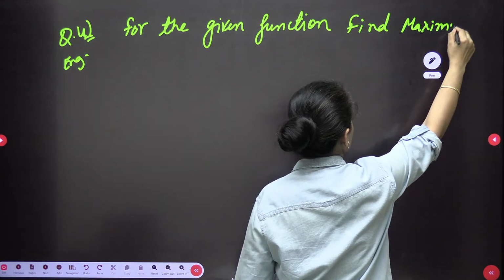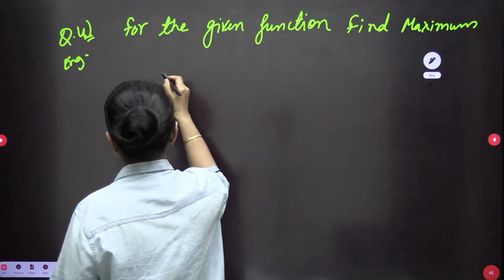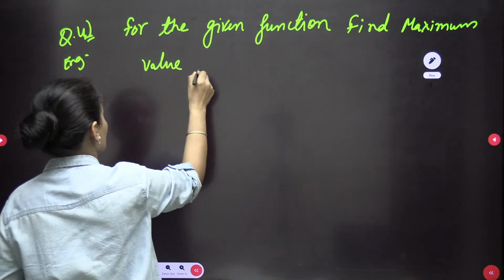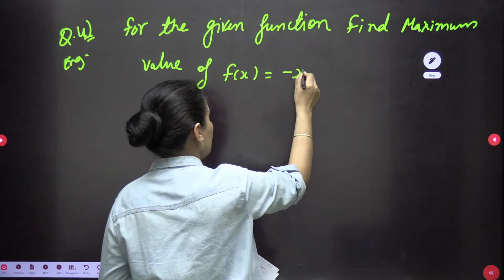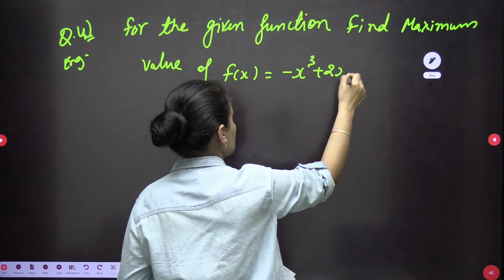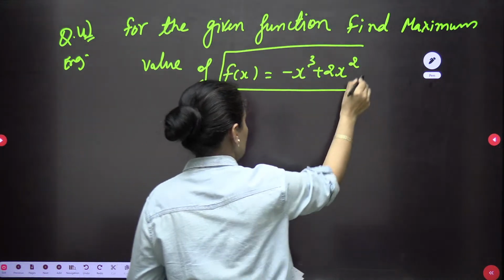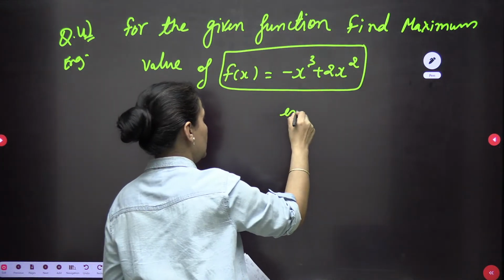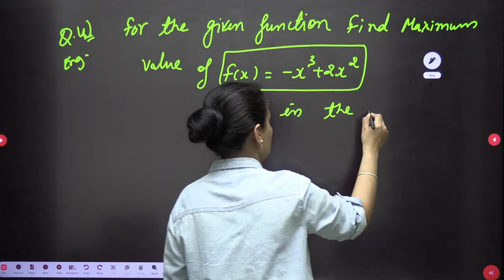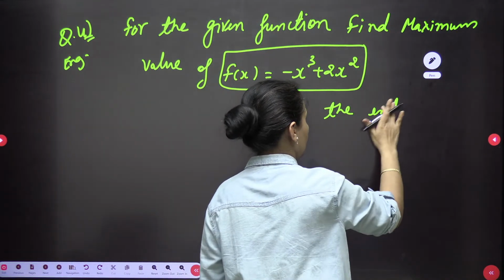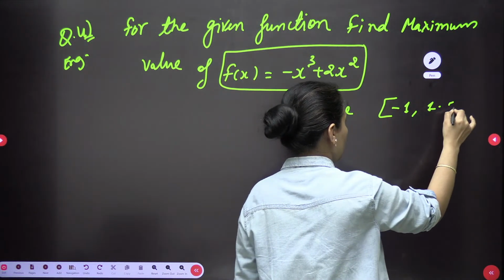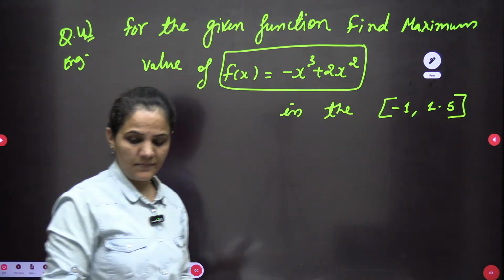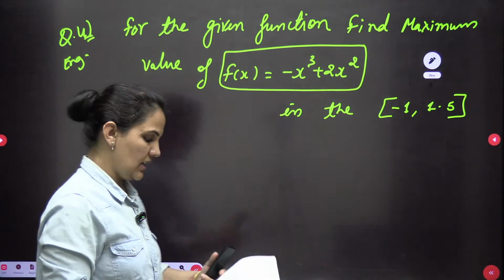Find the maximum value of f(x), which is minus x cube plus 2x square, in the given interval, which is minus 1 to 1.5, closed interval. Okay? Let's see how we can solve it.